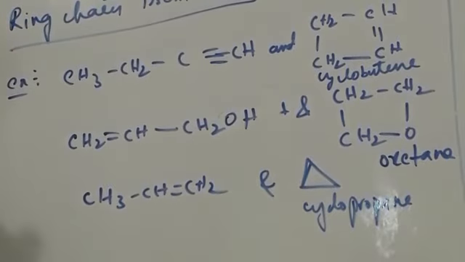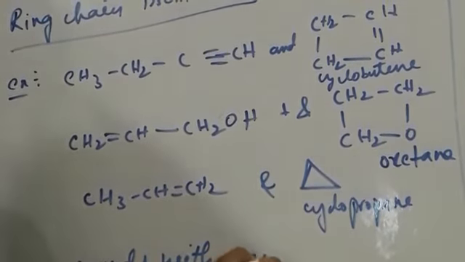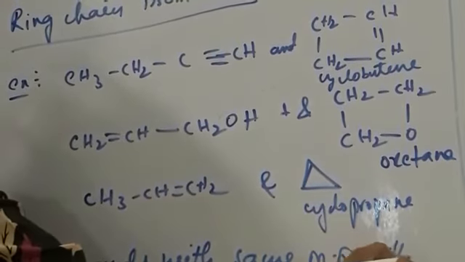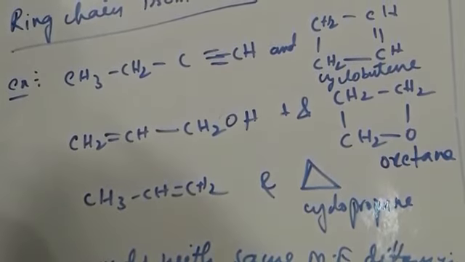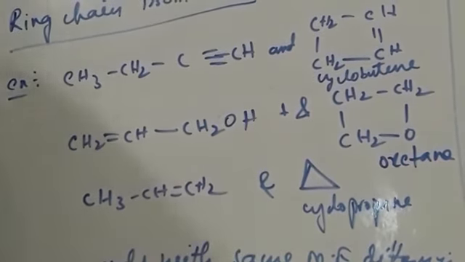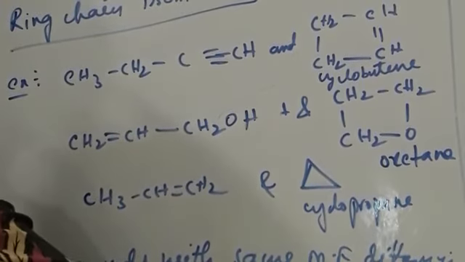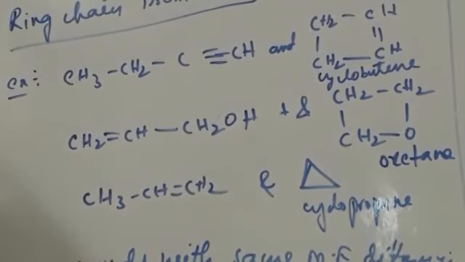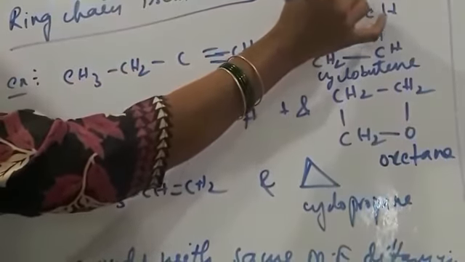Compounds with the same molecular formula differ in structure such that one has an open chain and the other has a ring structure. These are always functional isomers.